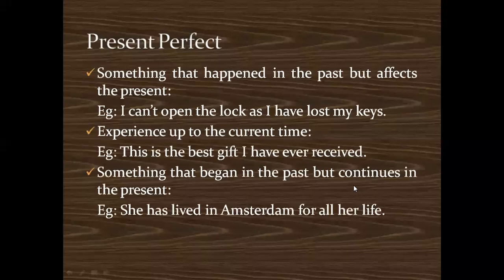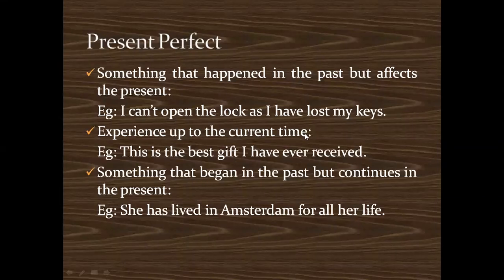So let's take an example. Okay, fine. Something that happened in the past but is having an effect in the present is an example of present perfect. Like for example, you can say, I can't open the lock as I have lost my keys. So you have lost your keys in the past, but its effect is that you cannot open the lock right now. So I can't open the lock as I have lost my keys. Another example could be, you want to talk about your experience up to the current time. So for example, you can say, this is the best gift I have ever received.